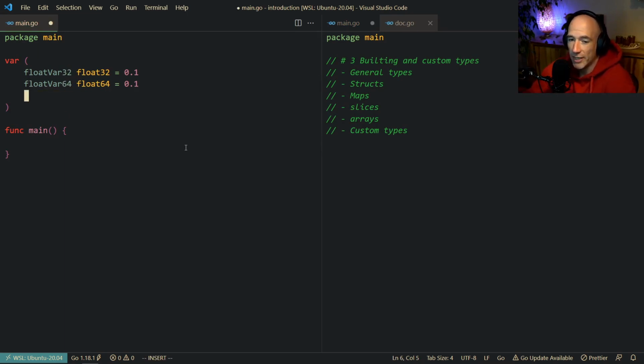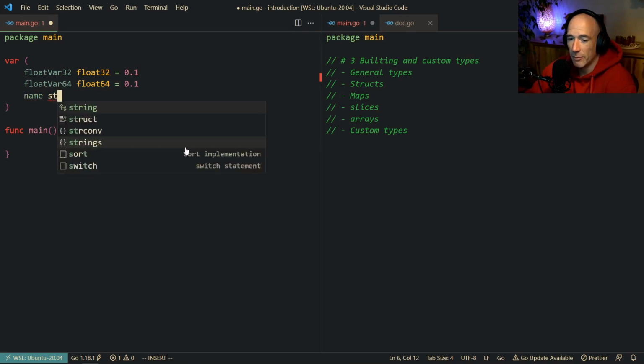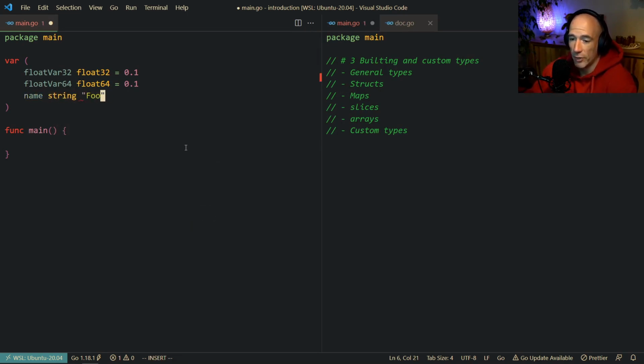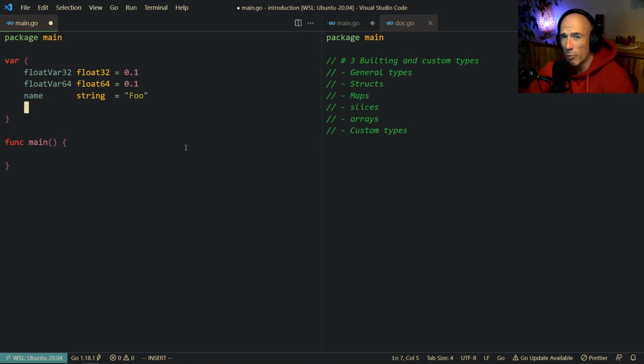Then we, of course, have the strings. We already did this. Name is going to be a string, which is just foo, for example, right? We need to specify an equal sign. My bad. So name, we can also have integers, right? And we have a whole bunch of integers. And I was thinking, do I need to cover all these integer types? Of course not, because you will see we're going to cover that later on in our projects and stuff.